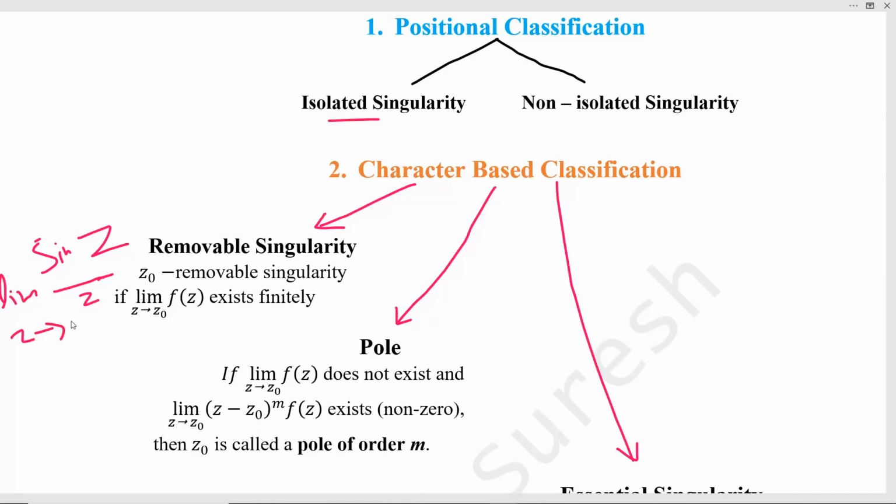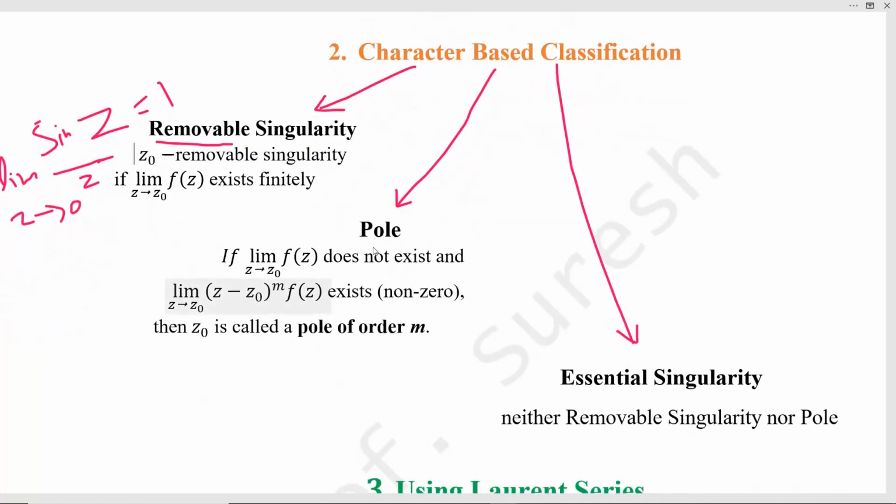It is 0 by 0 form, so we can differentiate the numerator and denominator separately. So we get cos z by 1, and then taking limit z tends to 0, cos z equals cos 0, that is 1. So this exists and is finite. So that is the name removable. At first sight it is a singularity, but after taking the limit, the limit exists. So we are giving the name removable.